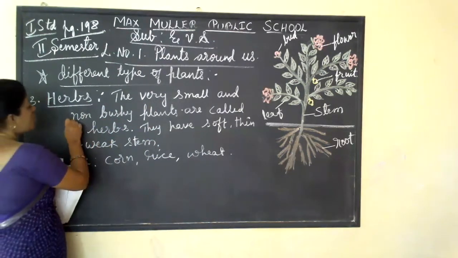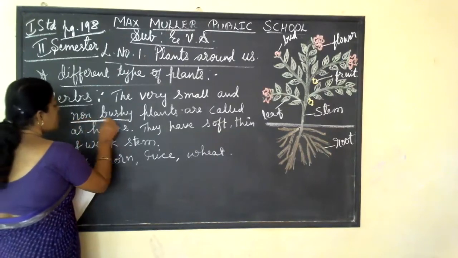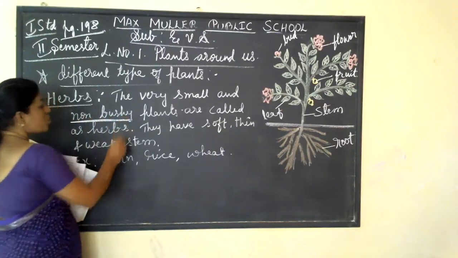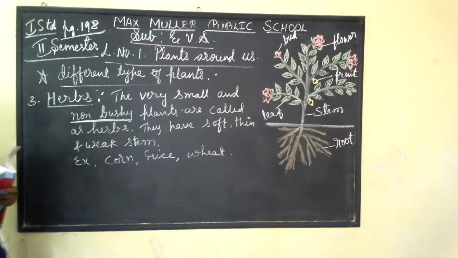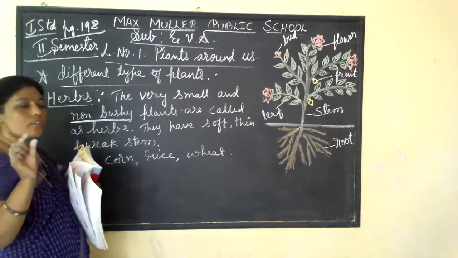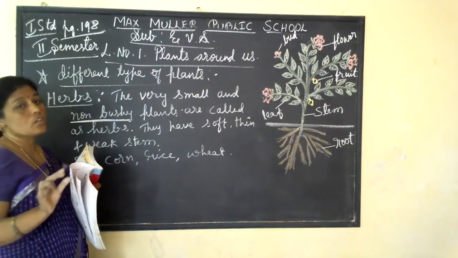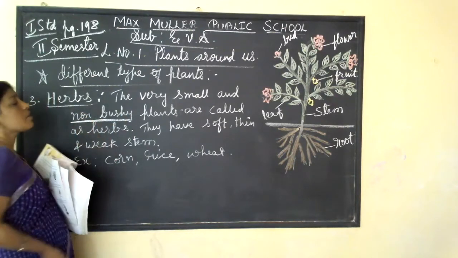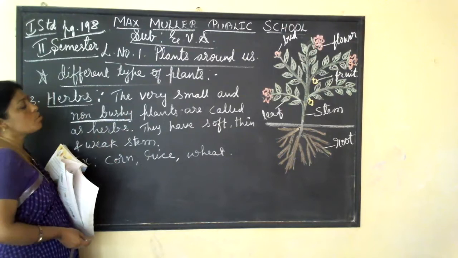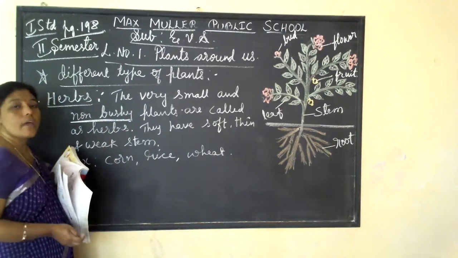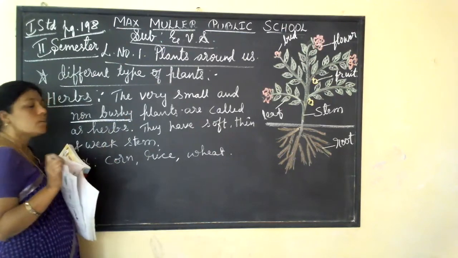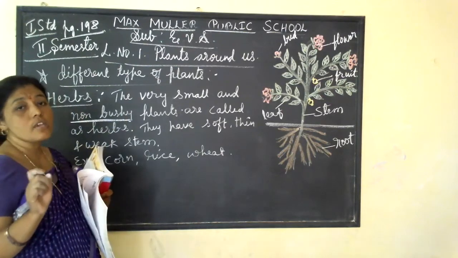So here you have to mention non-bushy means very small. Shrubs, like a rose plant, are bigger than these; herbs are very small. So herbs are very small and non-bushy plants. They have soft, thin and weak stems.